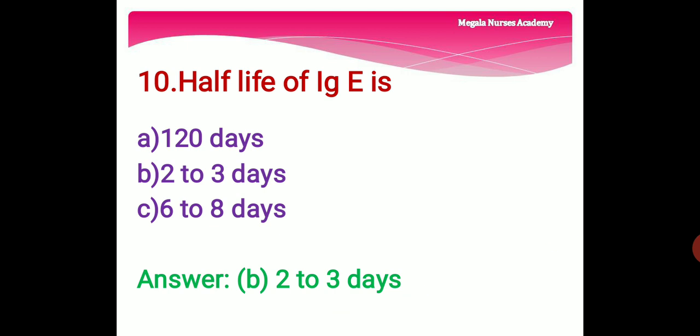10th question. Half-life of immunoglobulin E is option A, 120 days, option B, 2 to 3 days, option C, 6 to 8 days. The right answer is option B, 2 to 3 days. Half-life of immunoglobulin E is option B, 2 to 3 days.